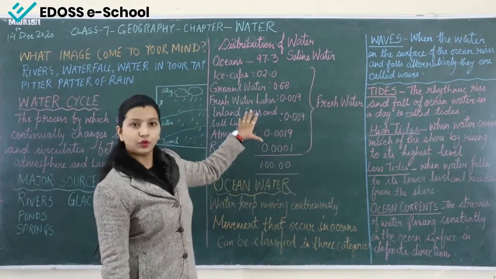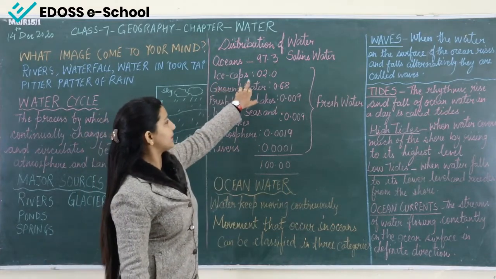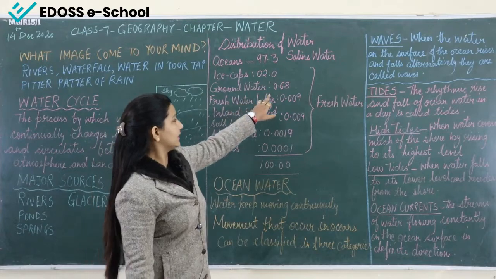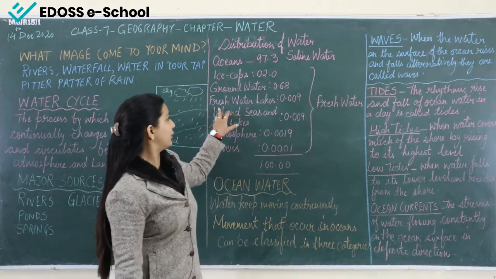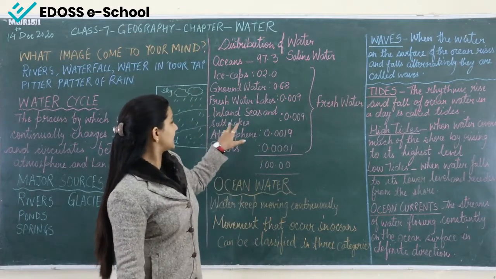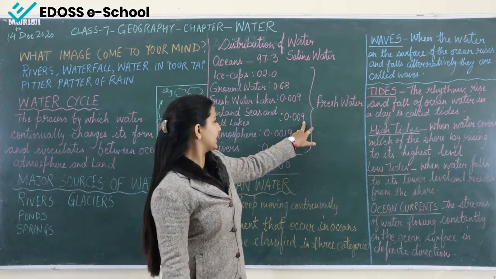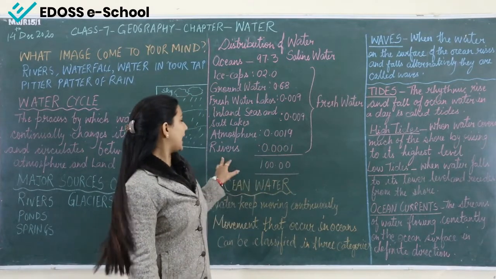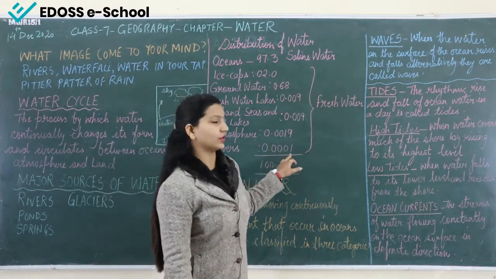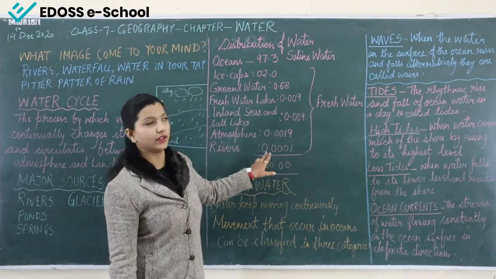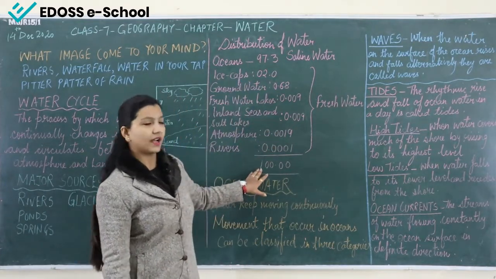Now the leftover percentage: ice caps 0.20%, then groundwater 0.68%, freshwater lakes 0.09%, inland seas and salt lakes 0.09%, atmosphere 0.0019 and rivers 0.001. So this is the remaining percentage of water, and completely then it makes 100%.